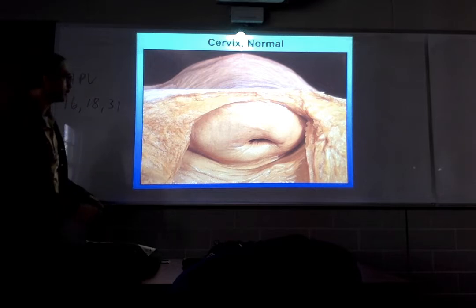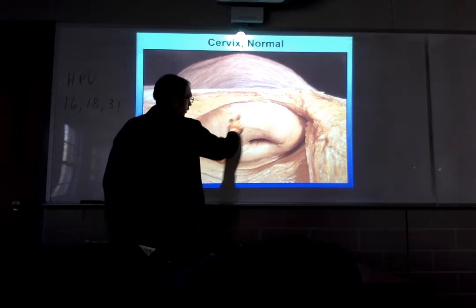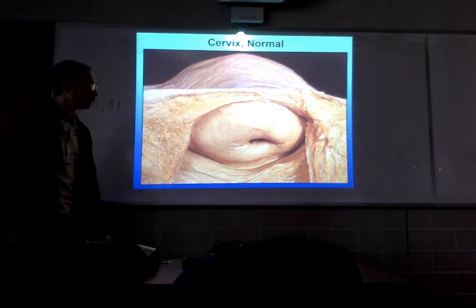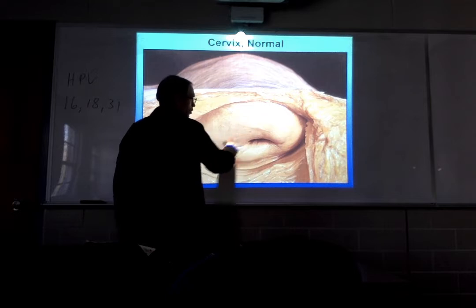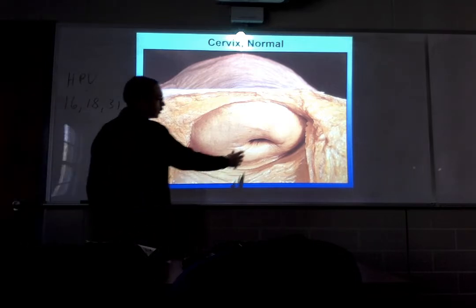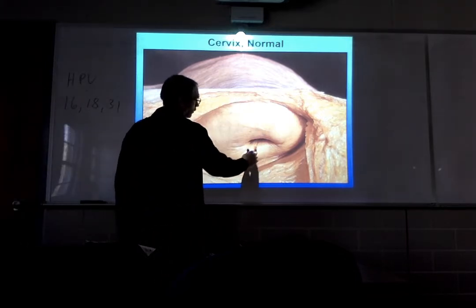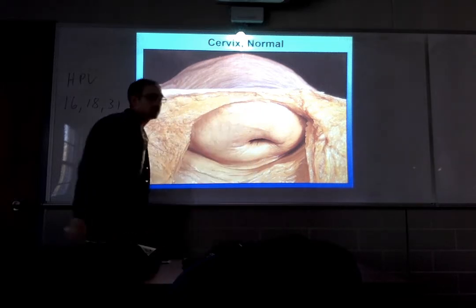Okay, we're seeing the exterior of the cervix. The exterior of this cervix is invested by a stratified squamous epithelium. The exterior of the cervix is referred to as the ectocervix, and most of the ectocervix is invested by a stratified squamous epithelium. Over here we have an opening that leads up to the uterine cavity. It's called the cervical os. Inside we have the endocervical canal that leads right up to the endocervical cavity.